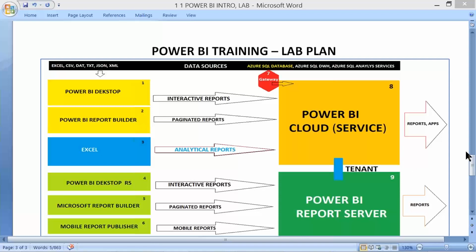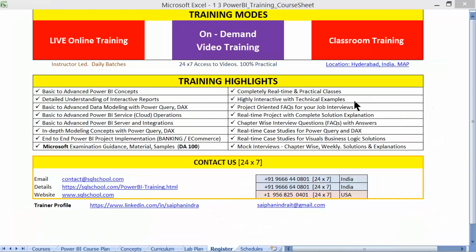Well, with this information, understanding what exactly Power BI is, from the next class we'll slowly start understanding how to work with it, how to get involved in the actual report design step by step as per our chapter-wise course curriculum. With this information, we'll stop for today.